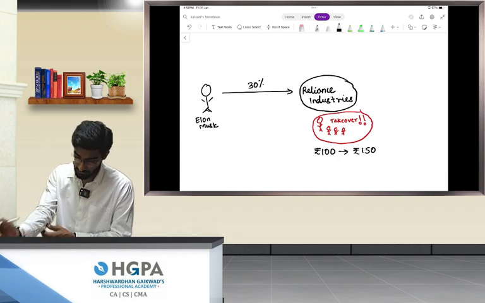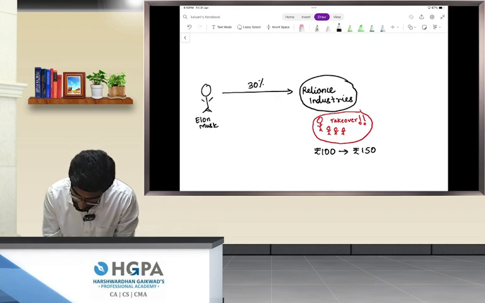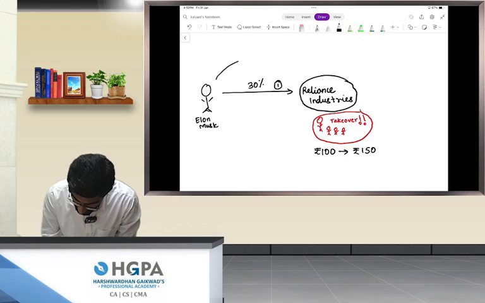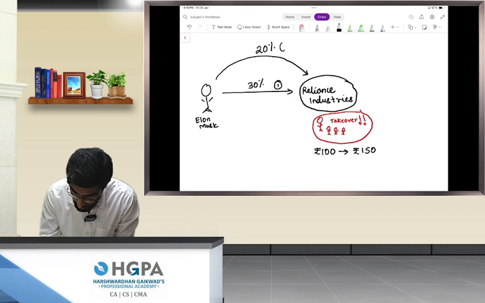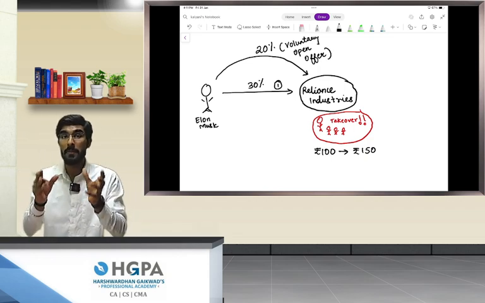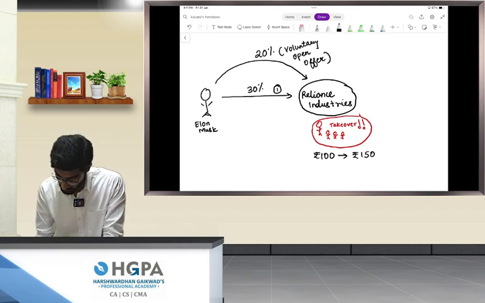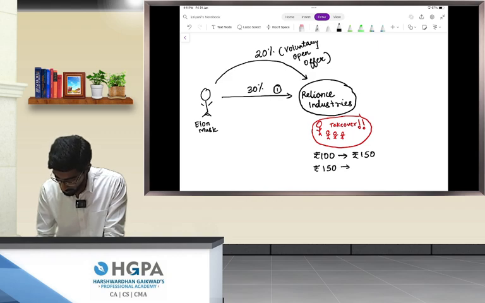Now what happens is, this is number one, as soon as Elon Musk acquires another 20% stake through a voluntary open offer, the share price will again increase from rupees 150 to, let's say, 200.